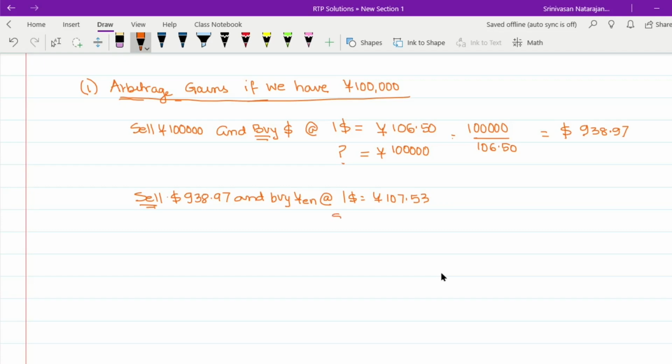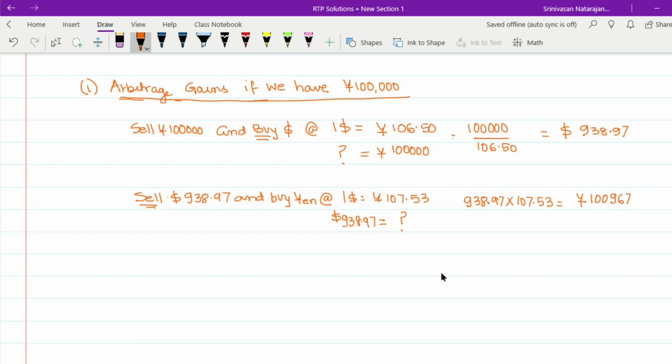So we can say, therefore, $938.97 will give us how many yen? Again, if we cross multiply, this would be 938.97 into 107.53. So this would give us yen 1,00,967.